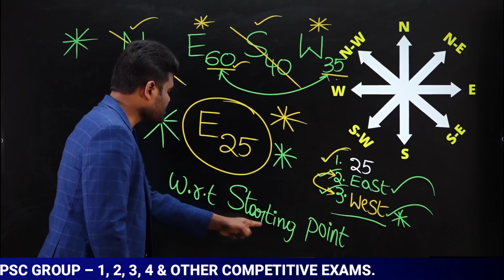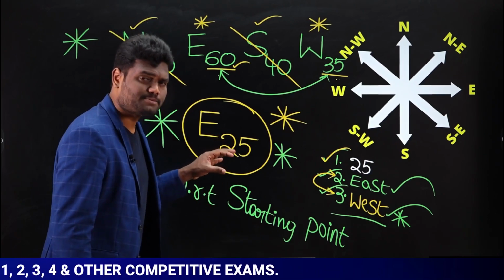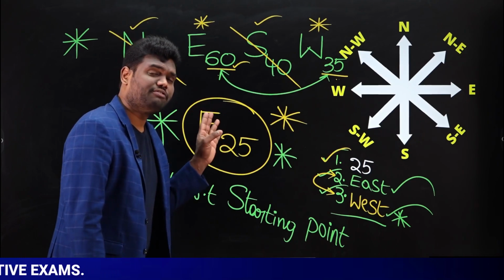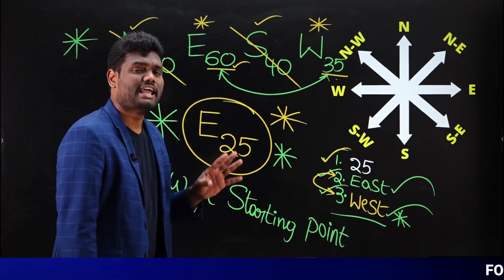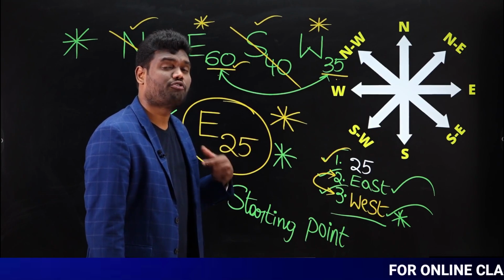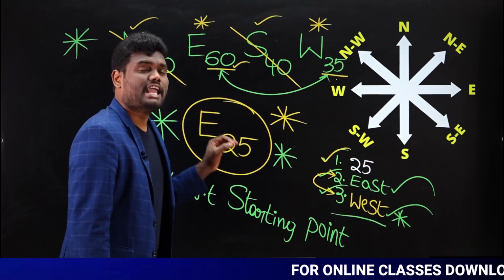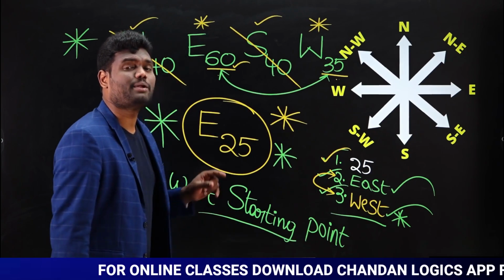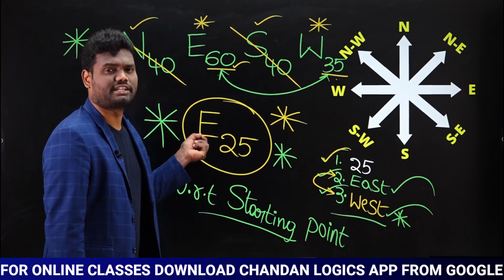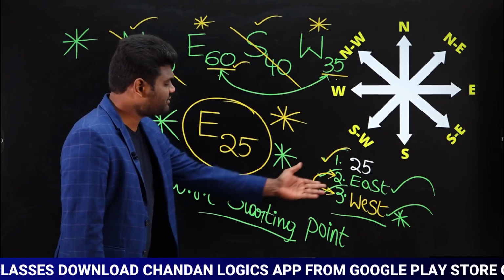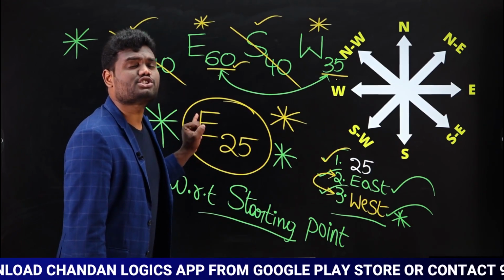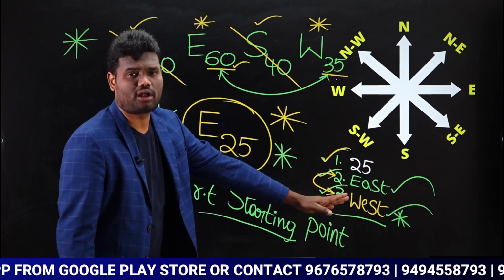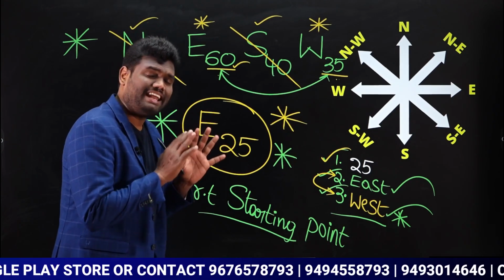This is with respect to the starting point. With respect to the starting point, he is in the east direction. If the question is reverse, meaning in which direction is the starting point from the ending point, which means if I need to know from the ending point instead of the starting point, then what can I do? I can reverse this direction. Here it is east, I can reverse and say it as west. If it is north, I will say it as south. If it is south, I will say it as north. Okay, is it clear? Very simple.